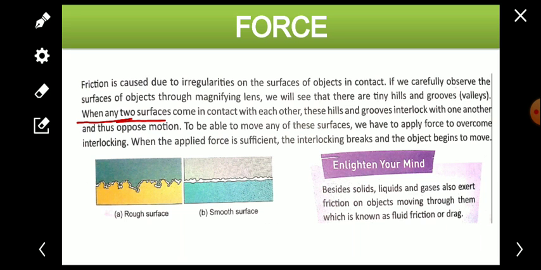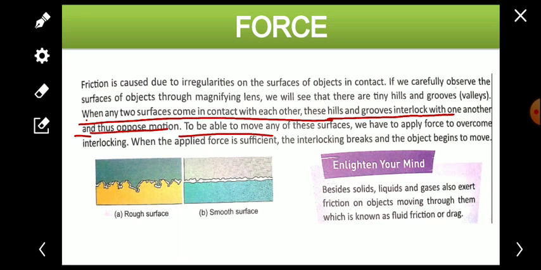When any two surfaces come in contact with each other, these hills and grooves interlock. Suppose something is rolling on this surface, then the surfaces get interlocked, and because of that a force acts and slows down the motion, slows down the speed of the object. So when any two surfaces come in contact, these hills and grooves interlock with one another and thus oppose motion.